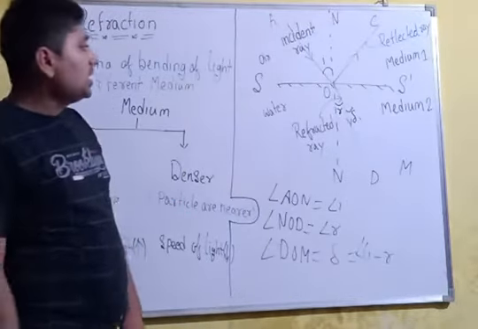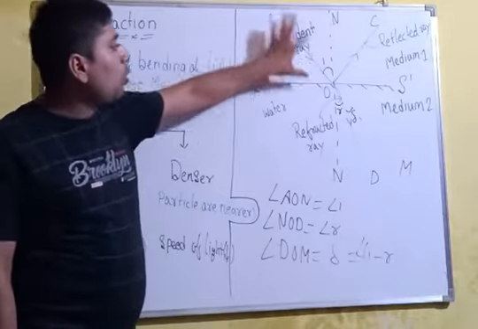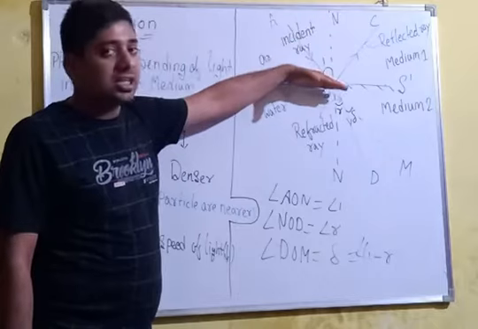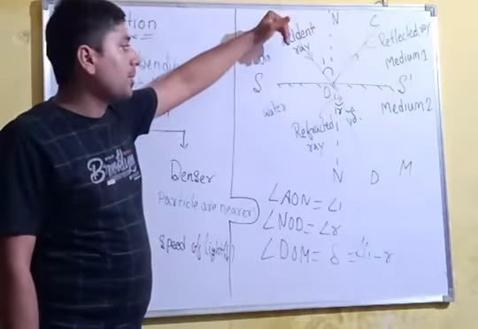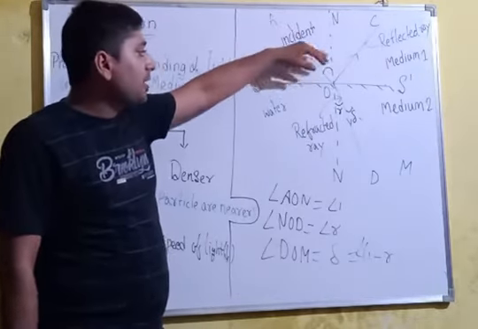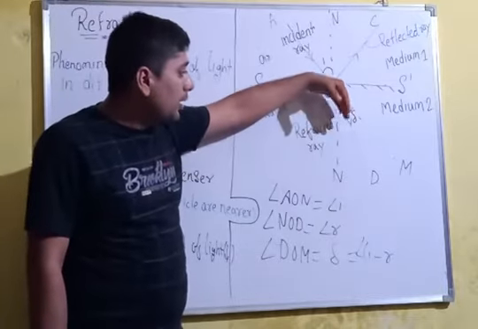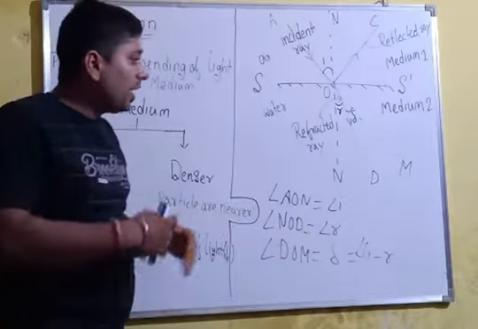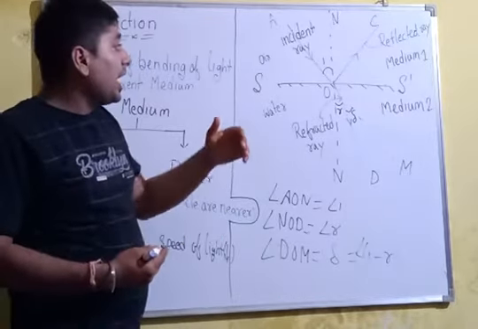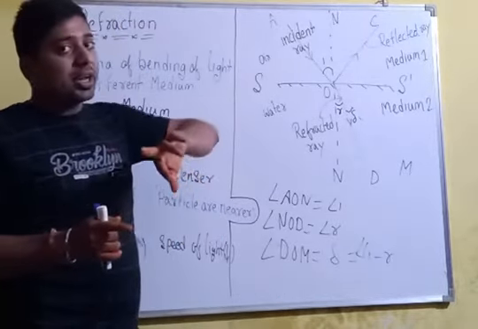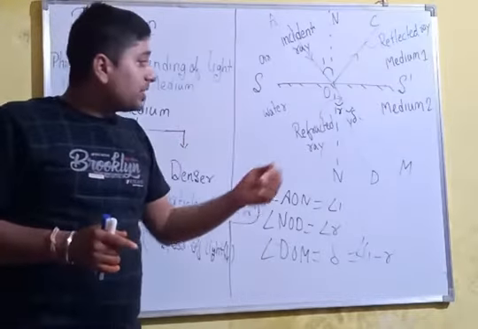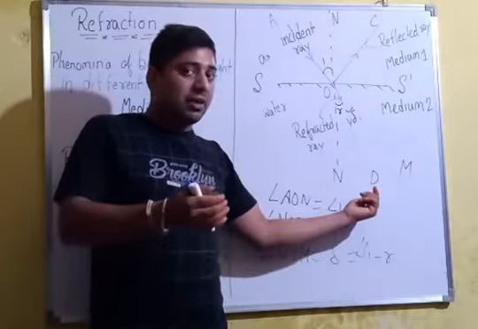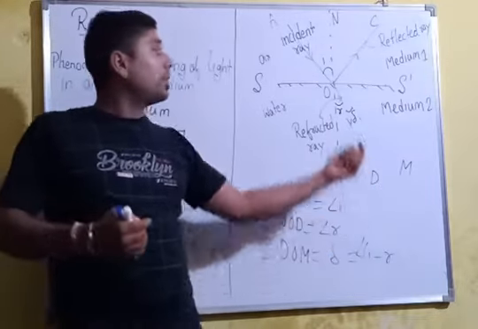See the diagram. Ray AO is the incident ray, which strikes the surface of the water, and after striking it goes into the denser medium, that is the water. When the medium changes from rarer to denser, the refracted ray OD bends towards the normal.